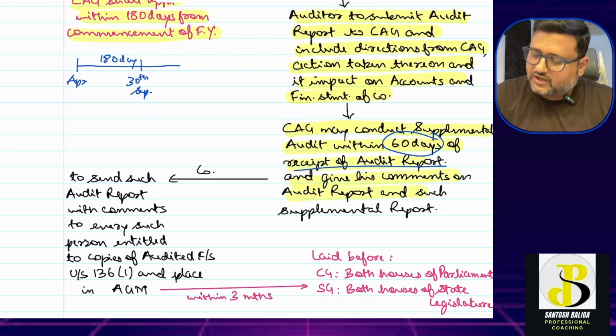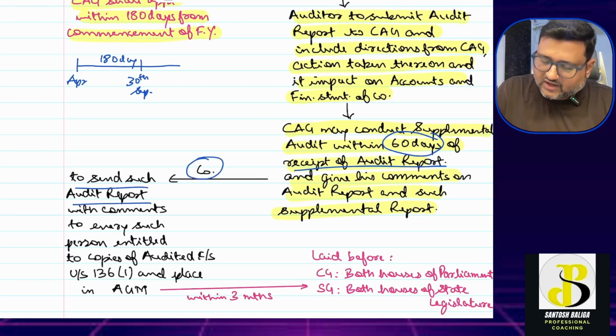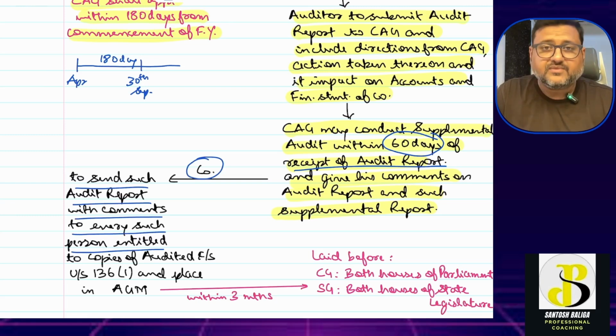And give his comments on the audit report and such supplemental report. Such supplemental report and audit report, once it is ready, the company will send the audit report with comments to every such person entitled to copies of the audited financial statement under section 136 subsection 1. See, section 136 subsection 1, I have already created a video on this and it is there on the channel. Go and check that video. That video gives you a very detailed explanation on section 136 subsection 1 as to who is entitled to receive the copy of the audited financial statements.